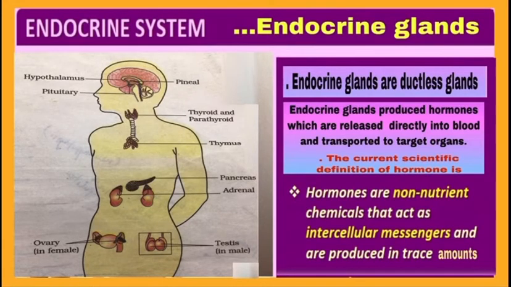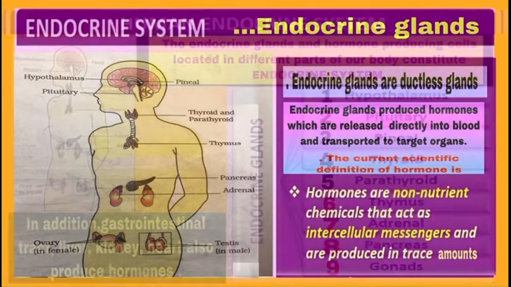Now see the scientific definition of hormone. Hormones are non-nutrients, meaning we do not take them along with food. They are not a part of our food. They act as intercellular messengers. Intercellular means between cells, and they are produced in trace amounts. So read the definition properly. Hormones are non-nutrient chemicals that act as intercellular messengers and are produced in trace amounts. Okay, so this is the definition of hormone.